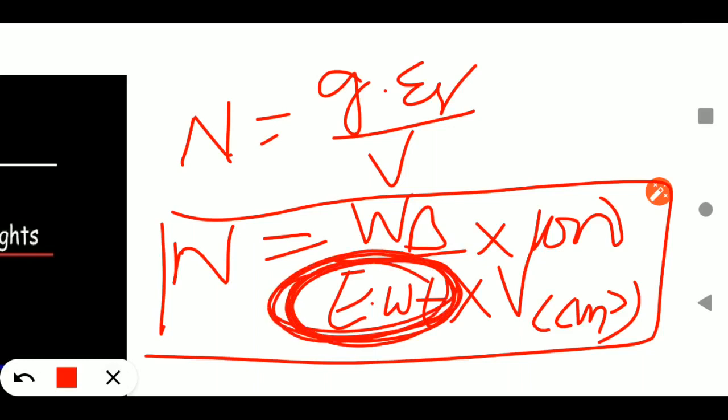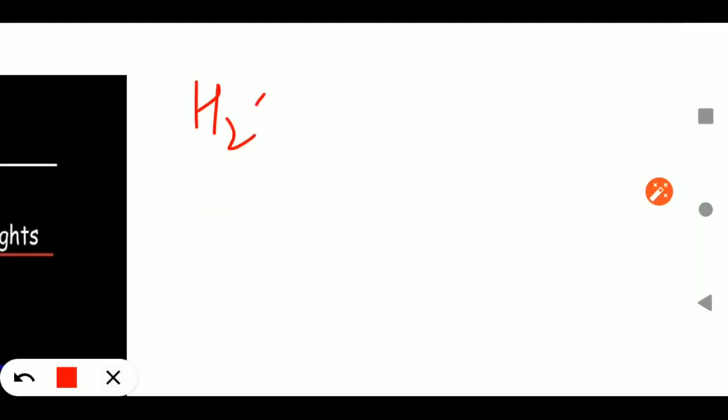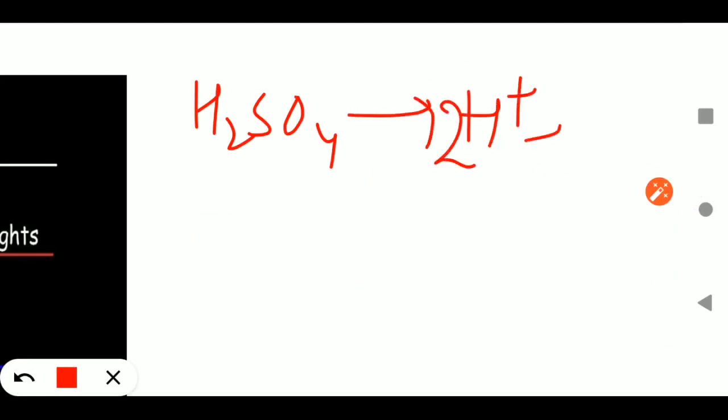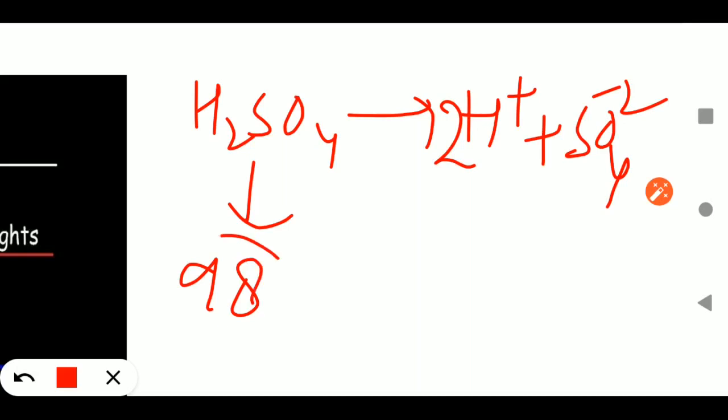So what is the difference between molecular weight and equivalent weight? I am giving only one example. Already we have studied it in class 11th. When you dissociate H2SO4, it will give 2H positive and 1 SO4 negative. The molecular mass of H2SO4 is 98.